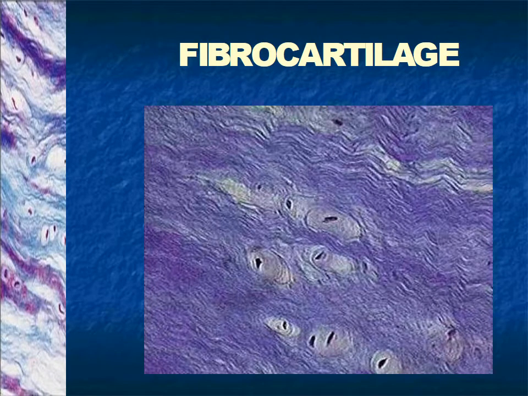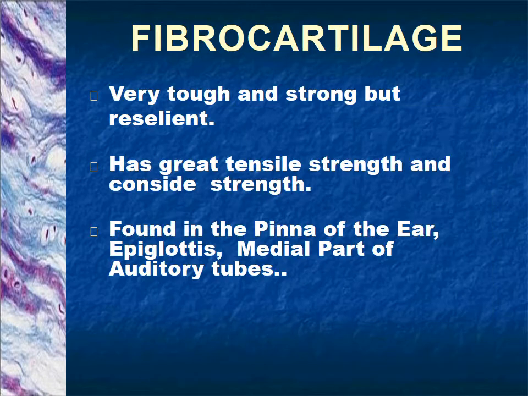Next one is the fibrocartilage. As the name shows, fibro means it gives strength to the body. It is abundant in fibers or the collagen fibers, and these are the lacunae, chondrocytes. They are very tough and strong but resilient. It has great tensile strength.